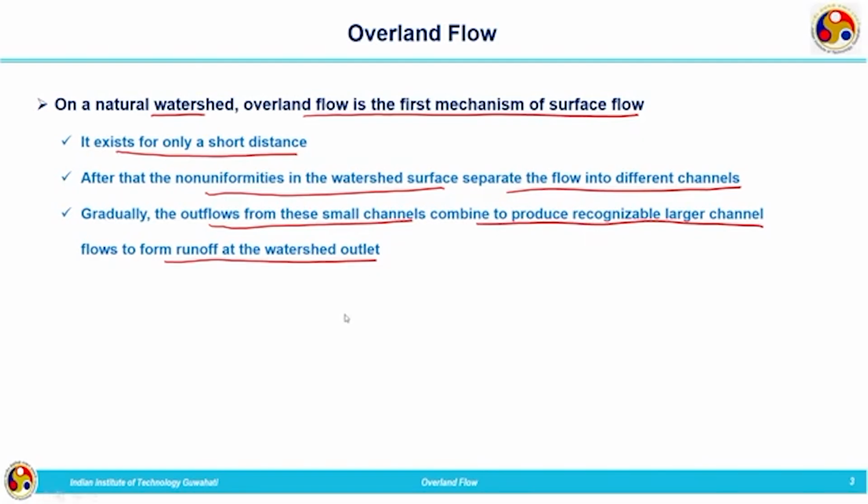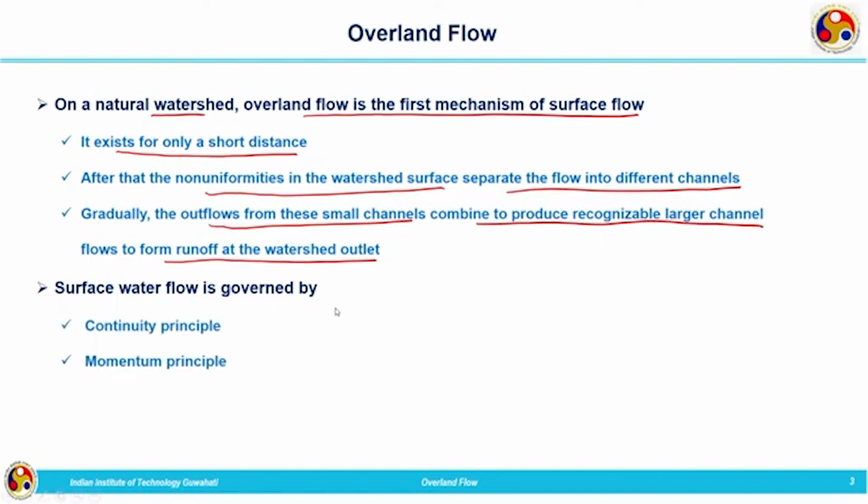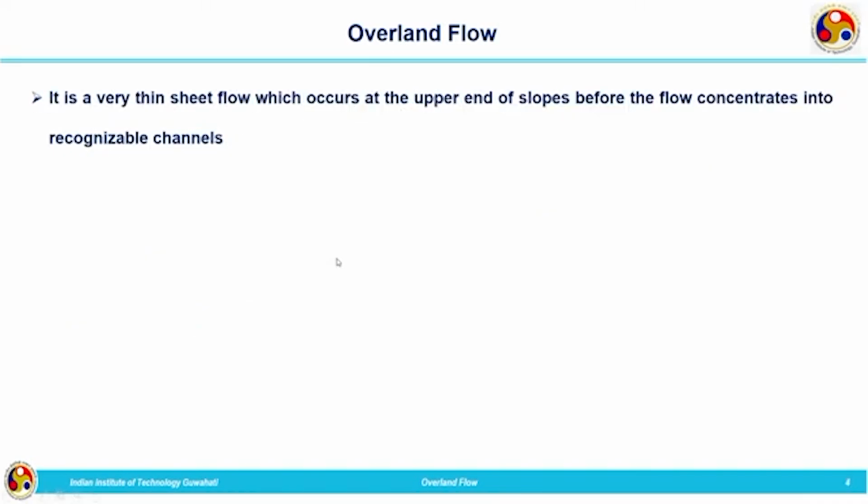That is our runoff. Now, surface water flow is governed by the continuity principle and also the momentum principle. Here also we will make use of these fundamental principles. Overland flow is a thin sheet flow which occurs at the upper end of slopes before the flow concentrates into recognizable channels.